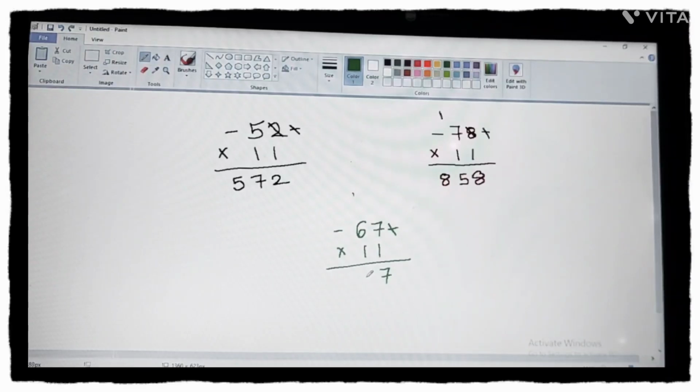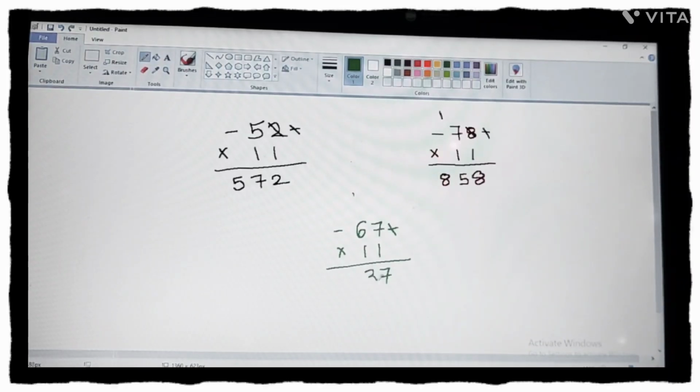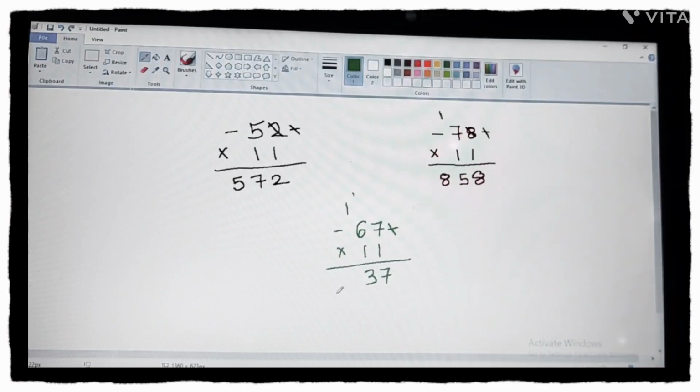So 13 is a 2-digit number, so 3 we will write down, 1 we will carry up. We'll cut 7 क्योंकि 6 plus 7 हमारा ऐड हो चुका है. Now 6 plus dash is 6 plus 1 is 7.